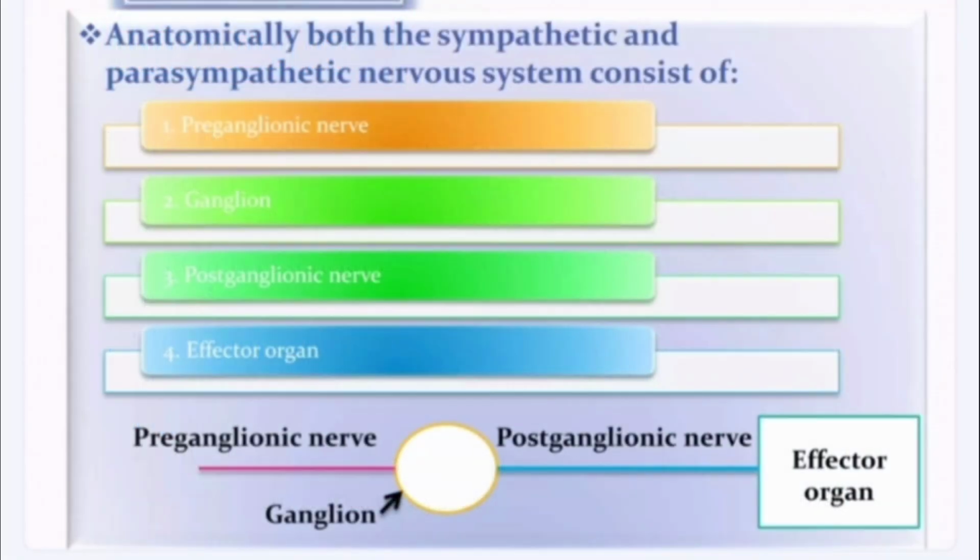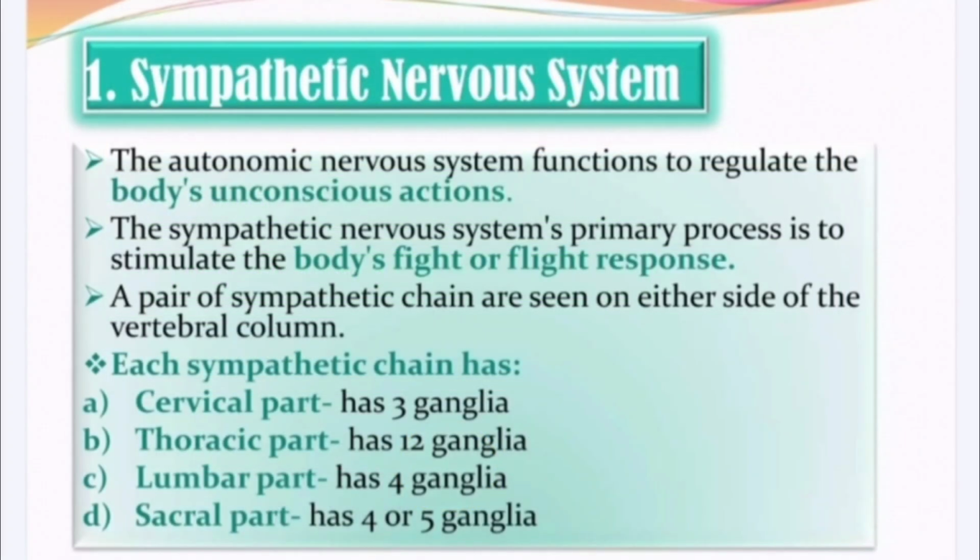Next, we will talk about the anatomical composition of both the sympathetic and parasympathetic nervous system. It mainly consists of the preganglionic nerves, then the ganglion, then the postganglionic nerves, and then the effector organ, which is mainly the heart, kidney, liver, brain, etc. Next, we will talk about the sympathetic nervous system. The autonomic nervous system functions to regulate the body's unconscious actions.